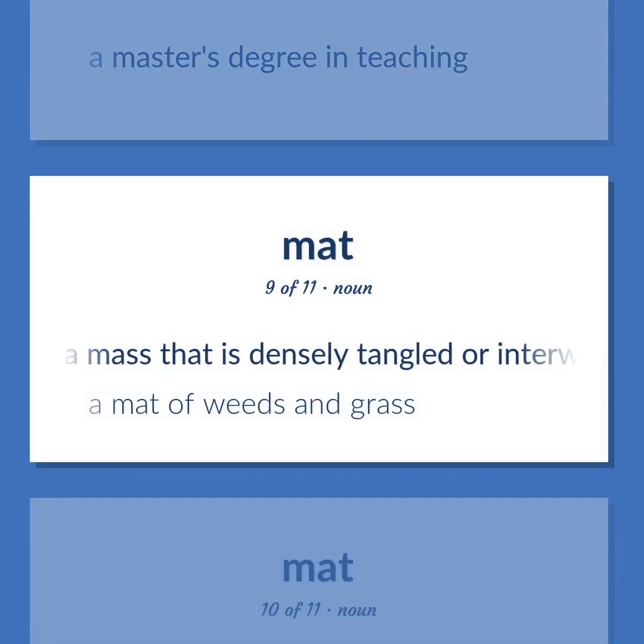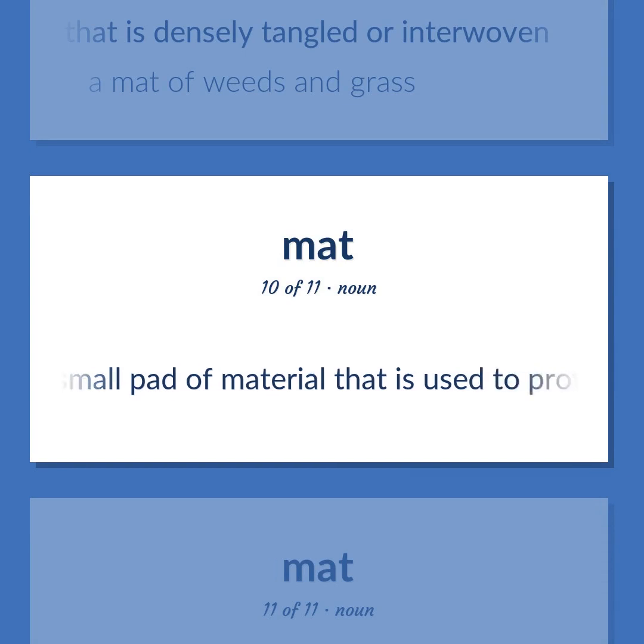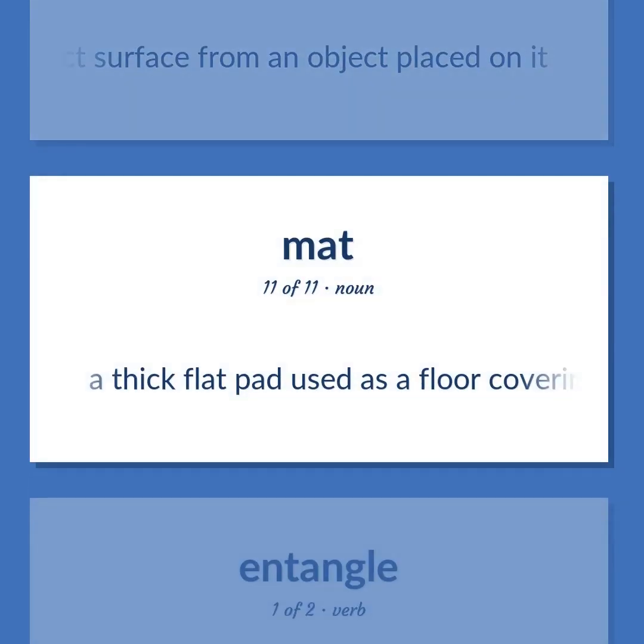A mass that is densely tangled or interwoven. A mat of weeds and grass. A small pad of material that is used to protect surface from an object placed on it. A thick flat pad used as a floor covering.